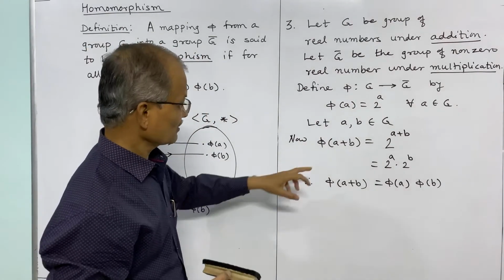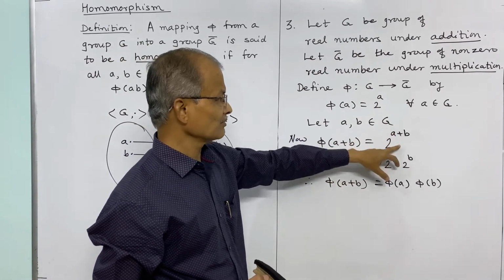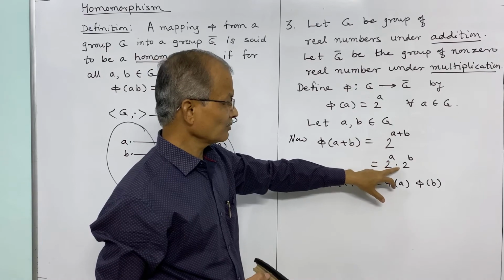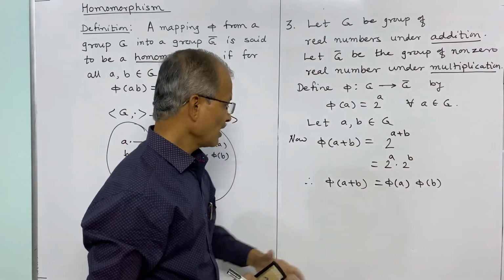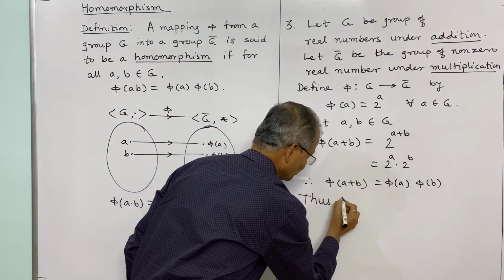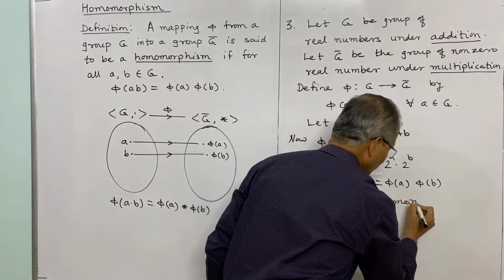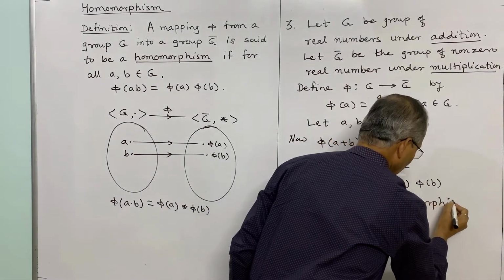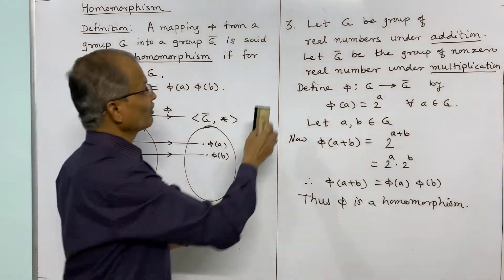Thus phi of a plus b is equal to 2 to the power a plus b, which can be written as 2 to the power a into 2 to the power b, that is phi a into phi b. And this shows that phi is a homomorphism. So this is an example of homomorphism.